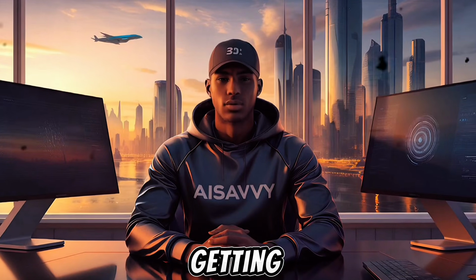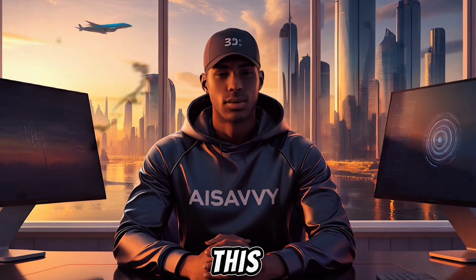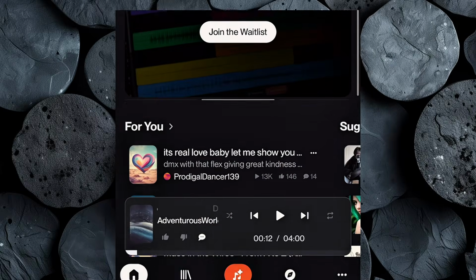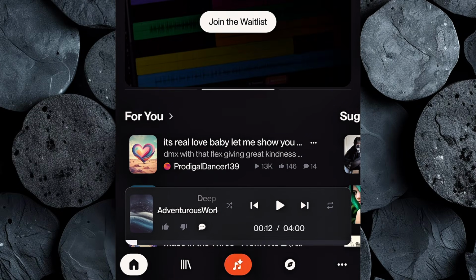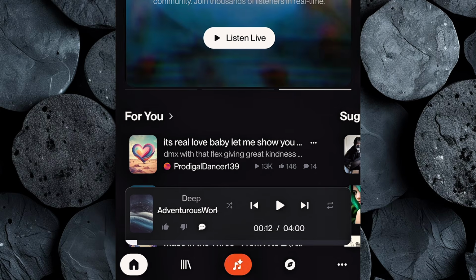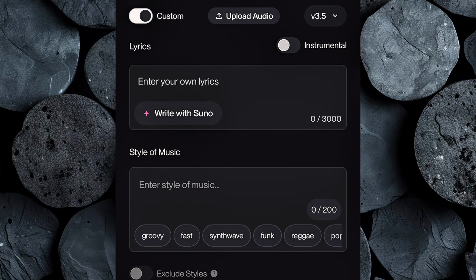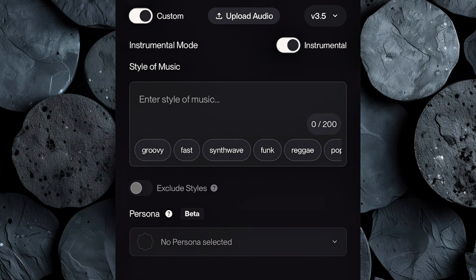The next step is getting background music for our video, and for this, we'll be using Suno. First, head over to Suno and create an account. Once you're logged in, click on the music icon, and you'll be taken to the creation interface. Since we don't need lyrics for this kind of content, make sure you select instrumental only, because what we really need is cinematic tunes that will carry the energy of the video.